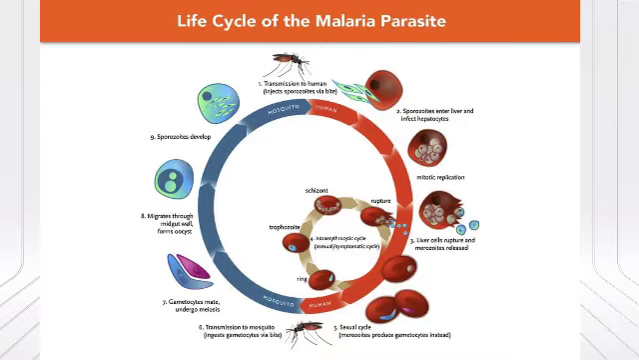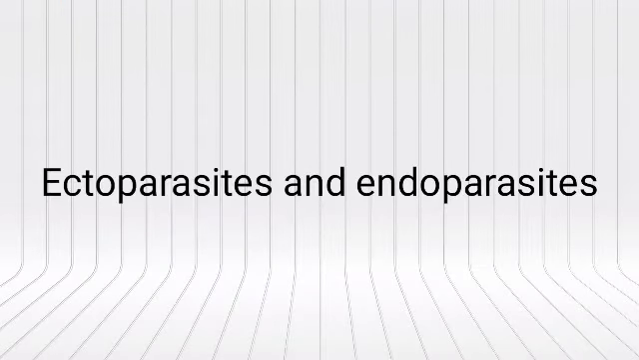Some of them need one or two intermediate hosts, and some need a vector, a carrier, in order to spread disease to the other host. Now parasites are of two types, that is ectoparasites and endoparasites. Ectoparasites are external parasites. That means they live on the host and are generally attached to the skin and hair of the host.